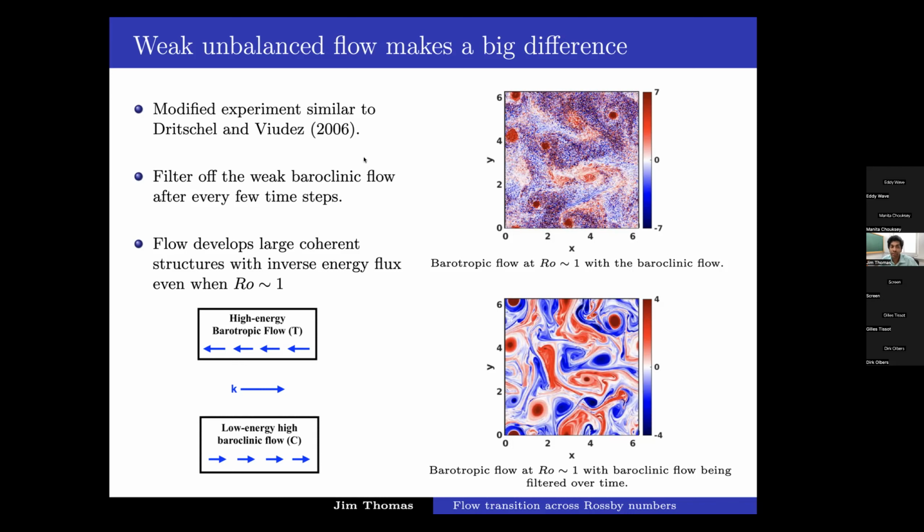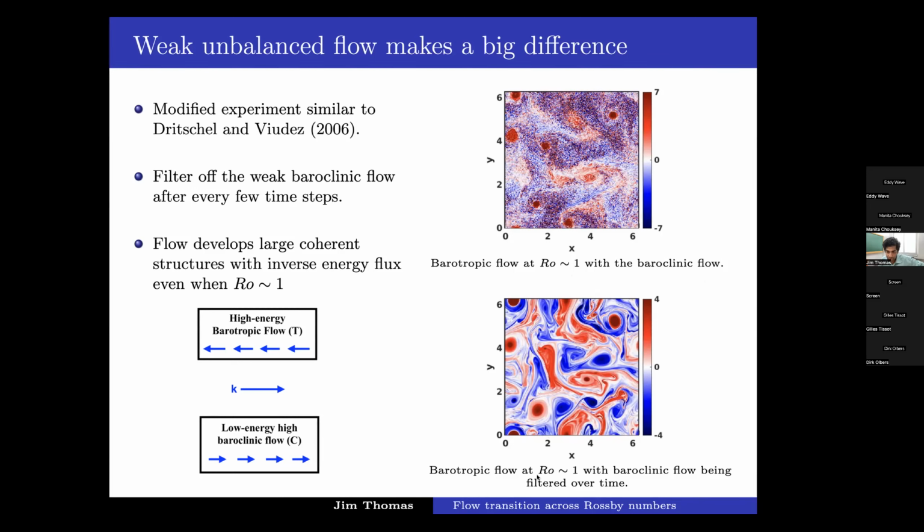So we did a similar experiment where we took this model and, as a function of time, we filter off the baroclinic flow, the unbalanced flow, over time. This is comparing the result of the experiment. The top is the figure we already saw, barotropic flow at order 1 Rossby numbers with the baroclinic flow.